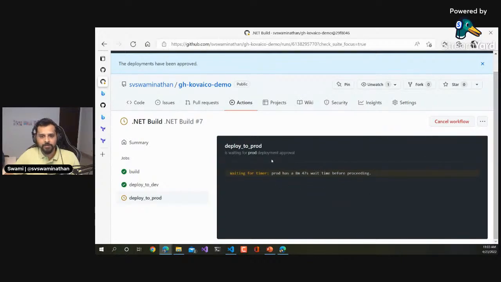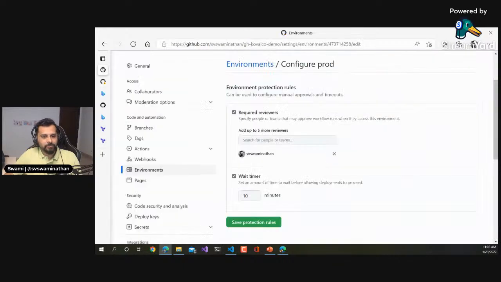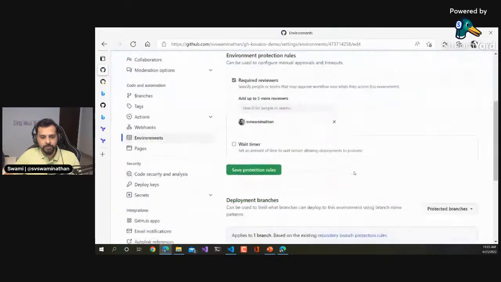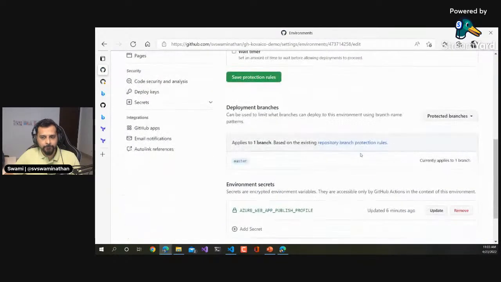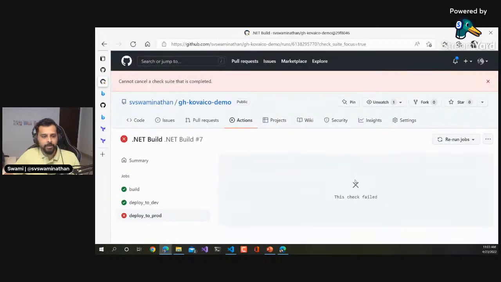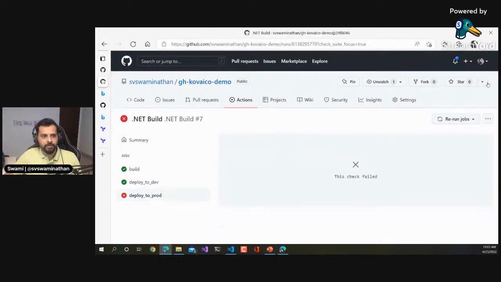My bad. That was my bad configuration. So what I will do meanwhile is go ahead and remove this wait timer, so that the subsequent one at least would get deployed immediately. And in the interest of time, I'll maybe cancel this workflow, and then we'll trigger a new one, so that we can see that also live, right?